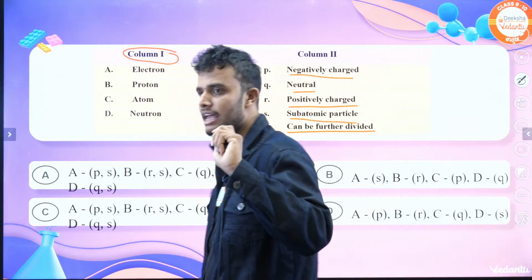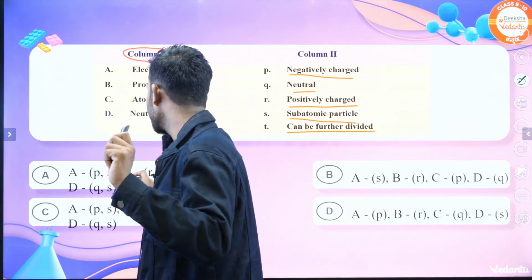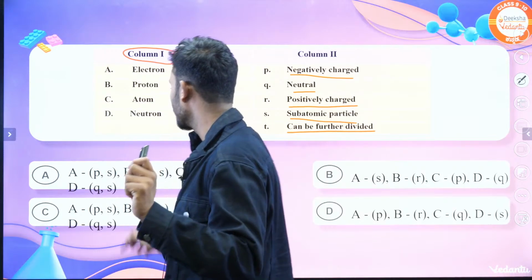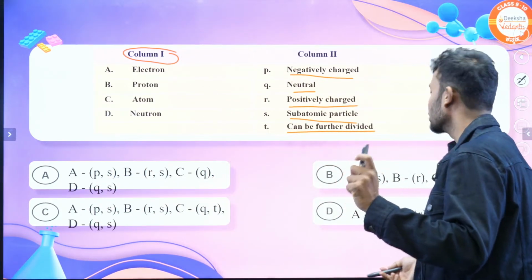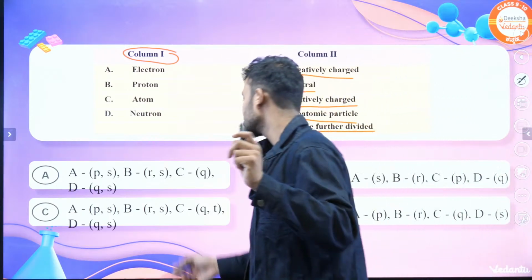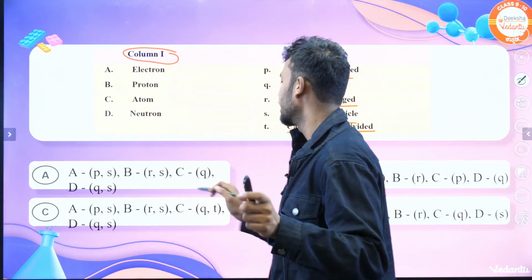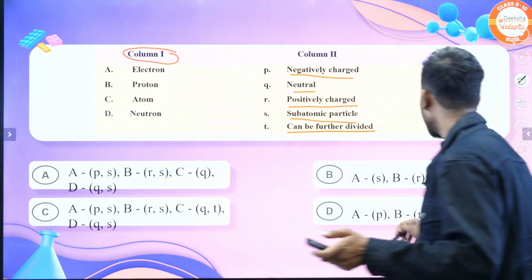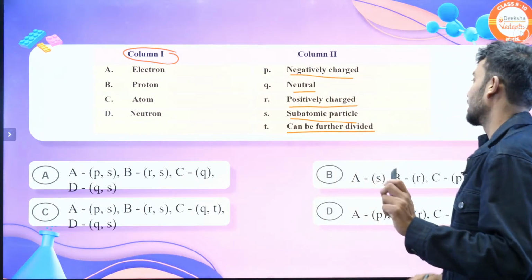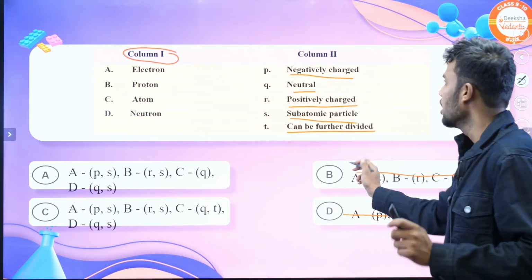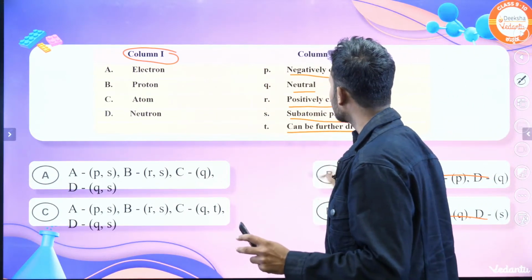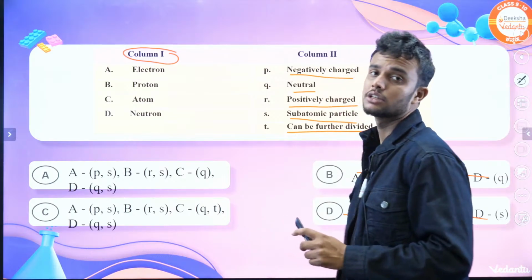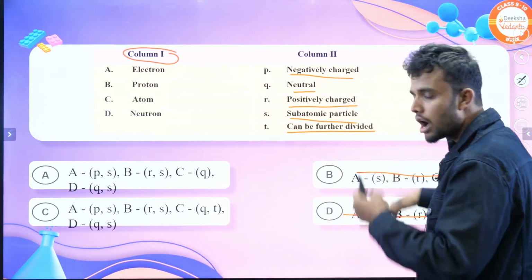In option A, they give A-P, S, B-R, S, C-Q, D-Q, S. In B, A-S, B-R, C-P, D-Q. In C, A-P, S, B-R, S, C-Q, T, D-Q, S. In D, A-P, B-R, C-Q, D-S. Students, these two are wrong. Why? Because electron belongs to subatomic particle also, and for example it is negatively charged also, right? That's why these two are ruled out.